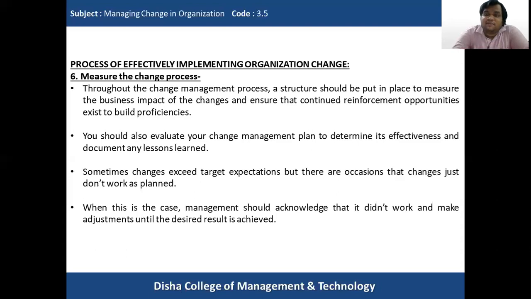The desired level of productivity and performance that the organization wants to achieve has to be actually achieved. So minor modifications and rectifications have to be made to the change process to see that the desired results are achieved. These are the 6 steps in which we can ensure that change is effectively implemented in the organization.